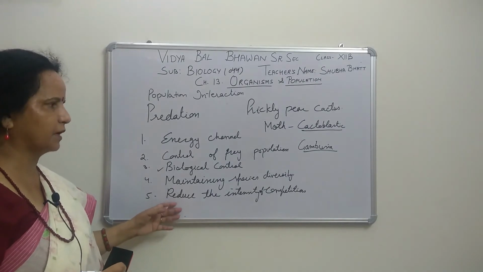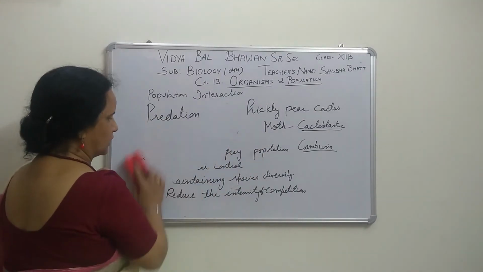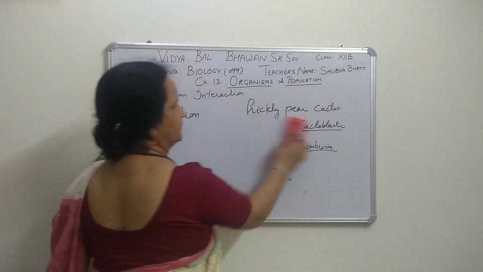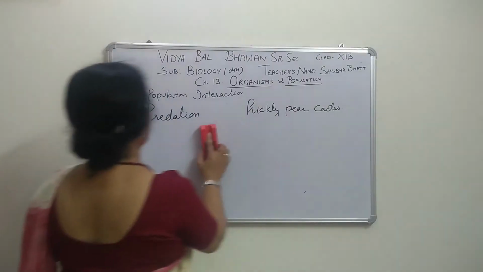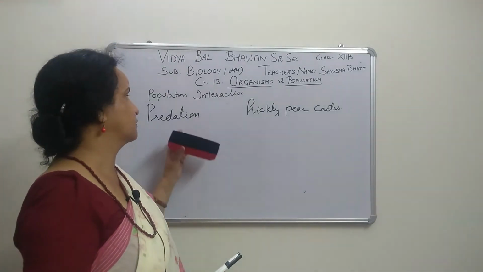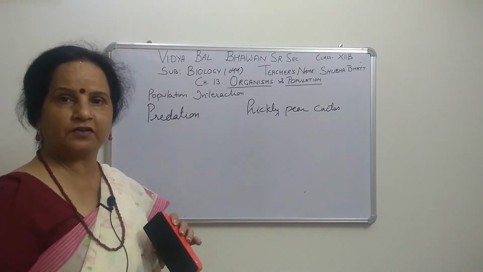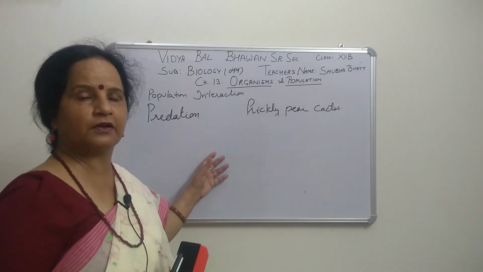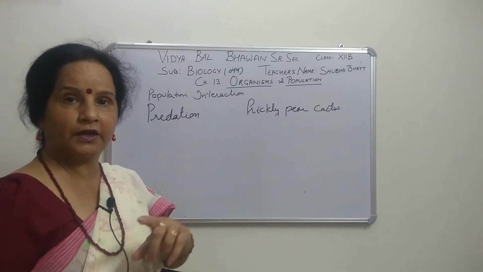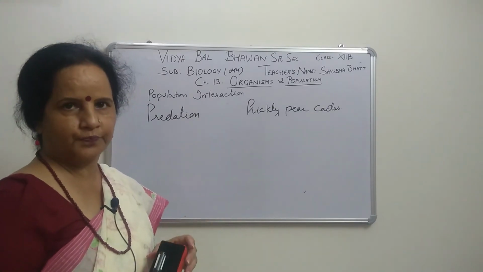One example is given which is important and frequently asked. Prey also develop some defenses. As we talk about plants, they develop thorns, like cactus and Opuntia, which have thorns. So those cactus will not be eaten easily by predators because of the thorns. Herbivores like goats and cattle cannot browse them easily because of the spines or thorns that are developed.